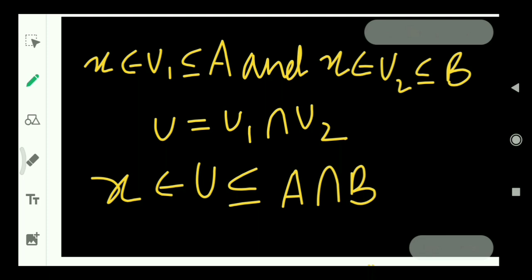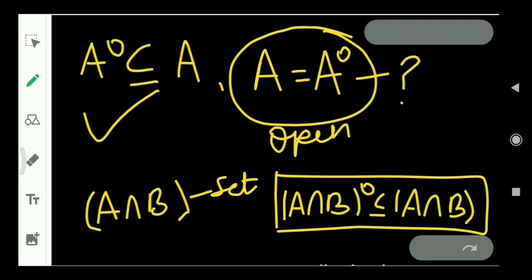As we know that x belongs to both U1 and U2, so if we pick the intersection of them, x will belong to that also. So we can say that x belongs to U, which is a subset of A intersection B, as U1 is a subset of A and U2 is a subset of B, and we have taken the intersection of these sets. So x belongs to U, which is a subset of A intersection B. Now, we know that interior of a set is contained in that set.